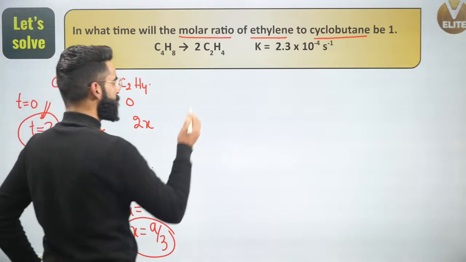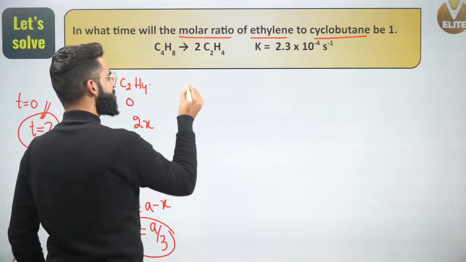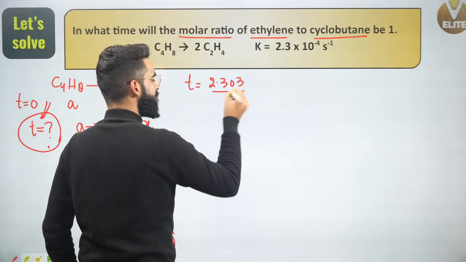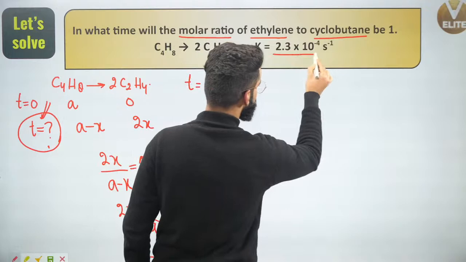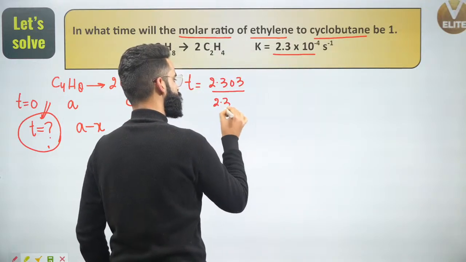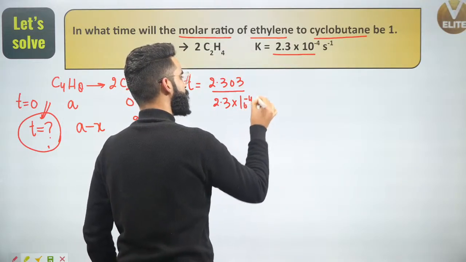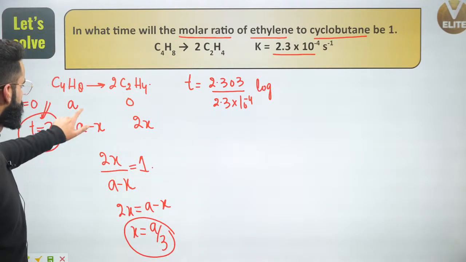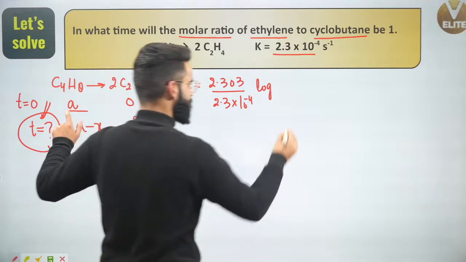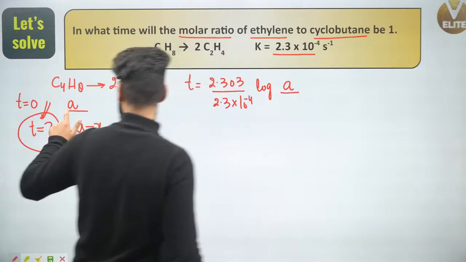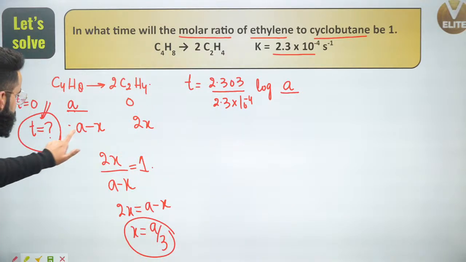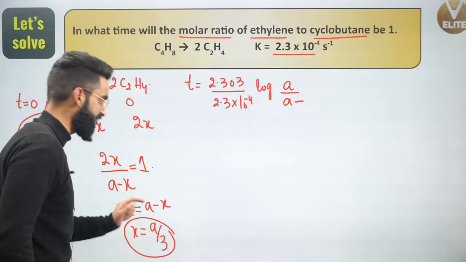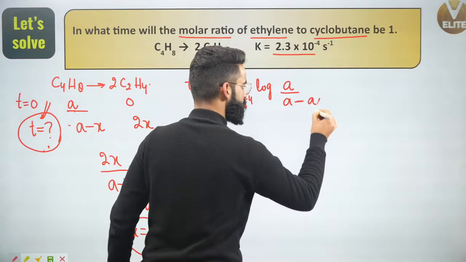Now for that I'm going to use the integrated rate equation. T is equal to 2.303 divided by K. The K value is given as 2.3 into 10 power minus 4. It's going to be log of initial moles of reactant, which is A, divided by the number of moles of reactant left at time t, which is A minus X. The X value I got to know as A by 3.